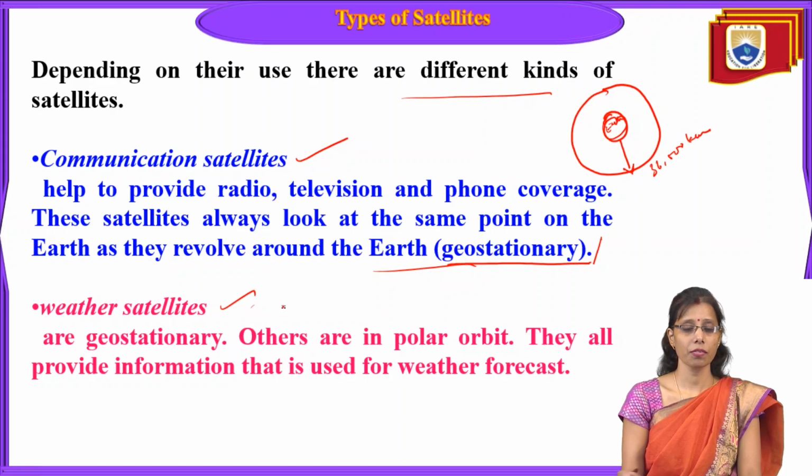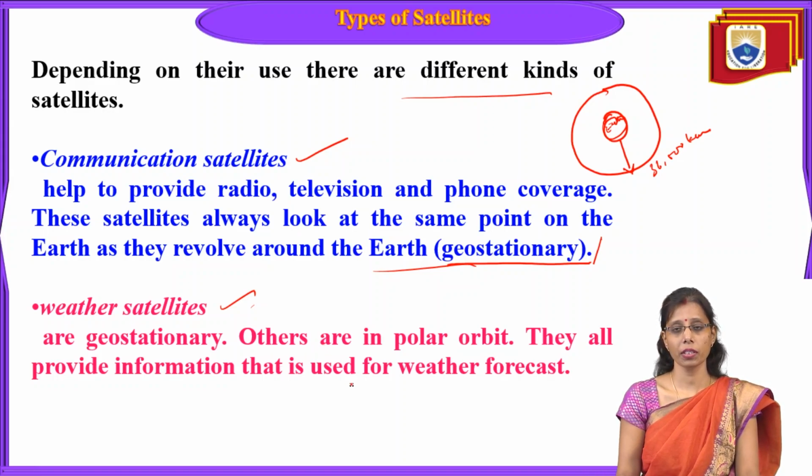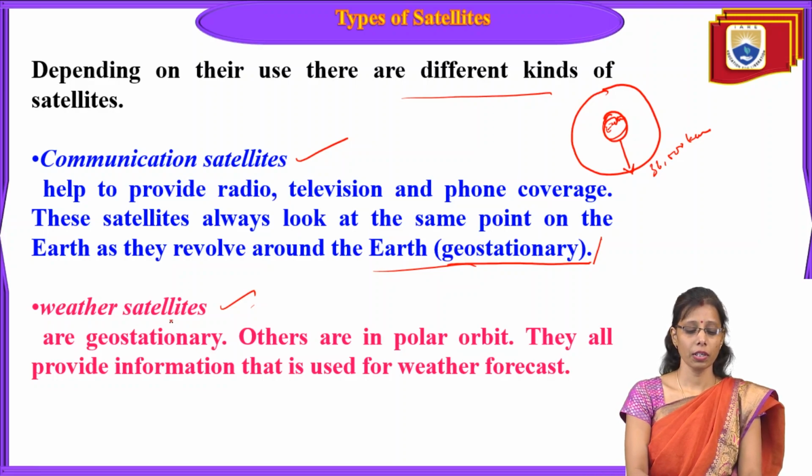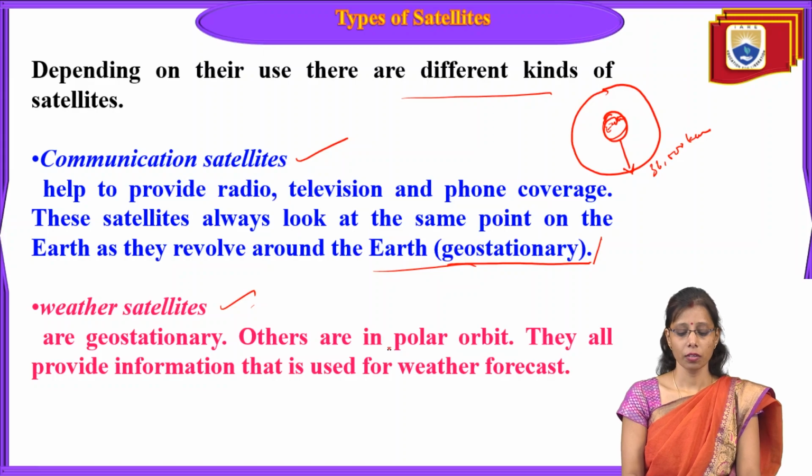Next we have weather satellites. What is a weather satellite? Weather satellites are also geostationary satellites. As I said, geostationary means it rotates at the speed of the Earth's rotation, so it looks stationary. It is located very far away from the Earth's surface. Others are in polar orbit. So we have two types of orbit here, polar and geostationary. We'll discuss after this slide.